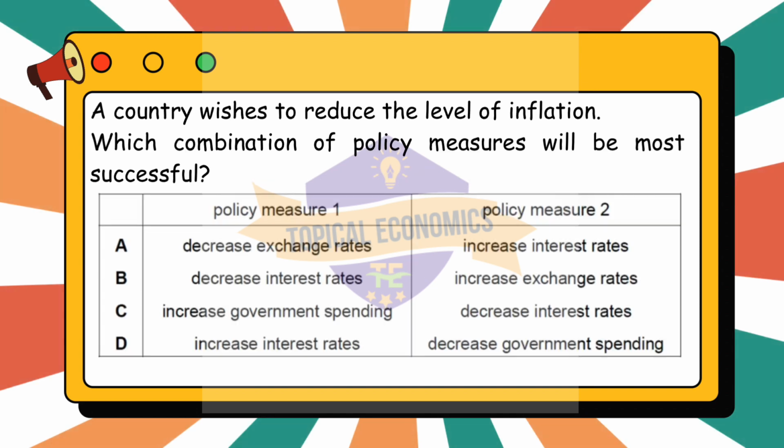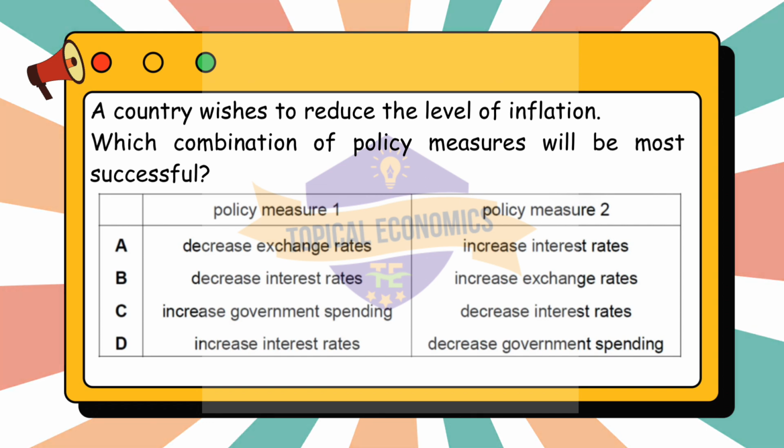Moving to the fifth question. A country wishes to reduce the level of inflation. Which combination of policy measures will be most successful? This question is from year 2022 May-June version 2 paper.